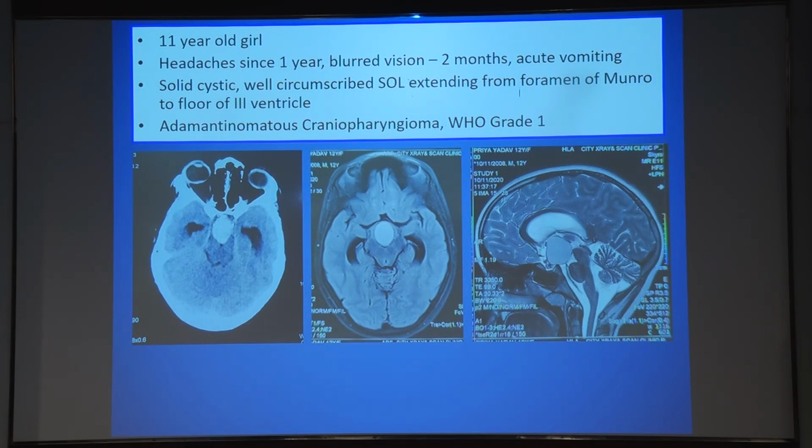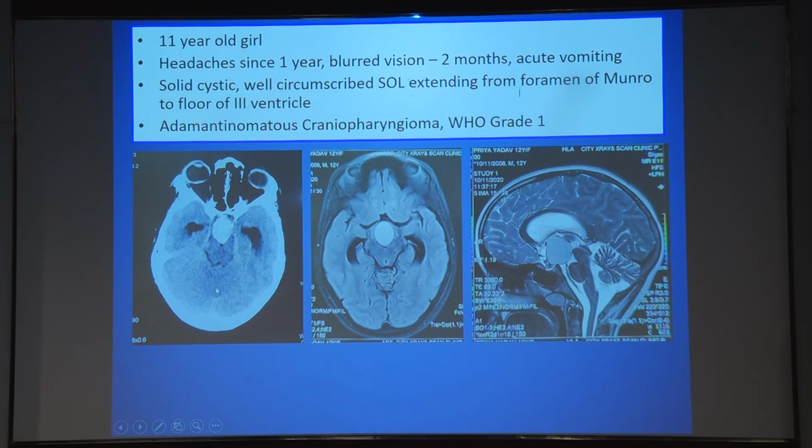So this was an 11-year-old child who had a history of headache since the last 1 year, with increased blurring of vision for the last 2 months, presenting with acute vomiting, at which point she was admitted and imaged, and craniopharyngioma again was diagnosed. In this patient, we can see the calcification on the CT scan.